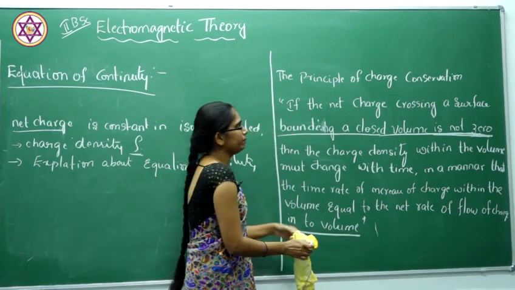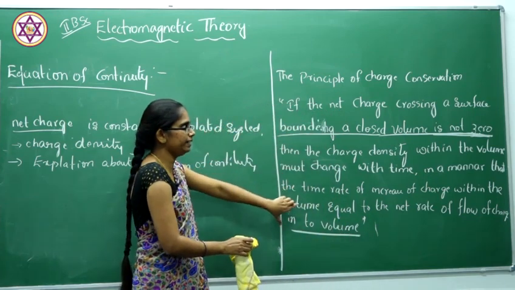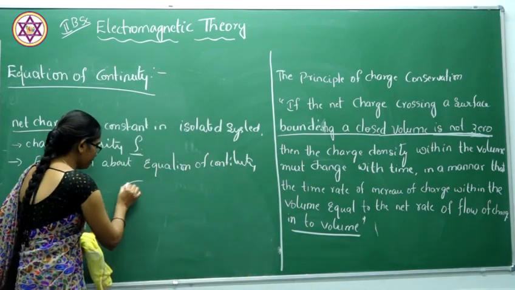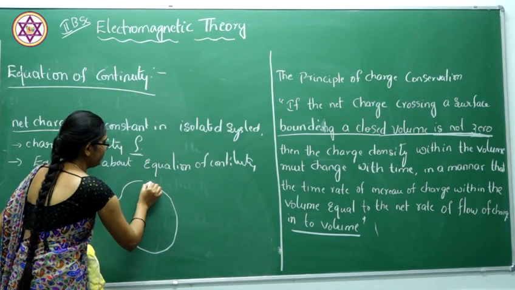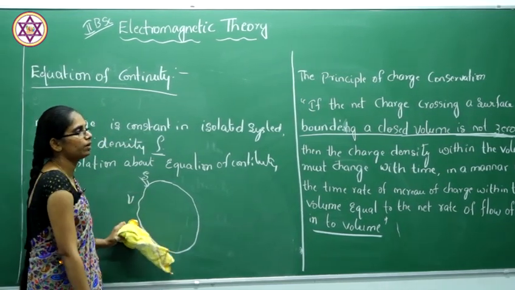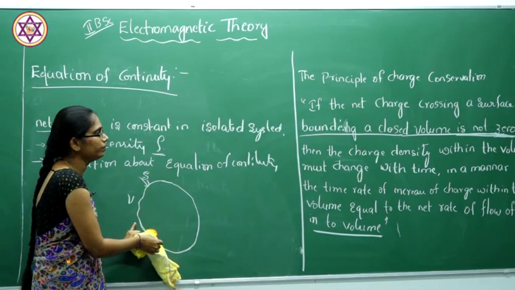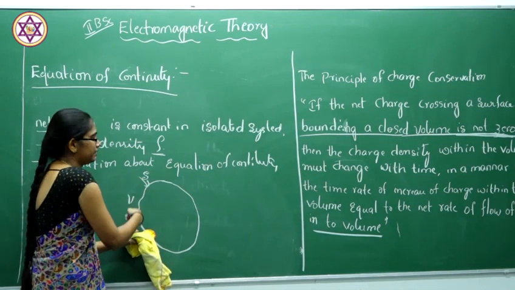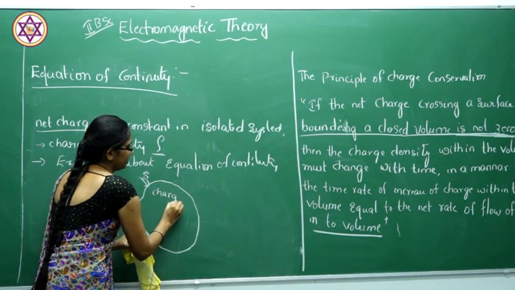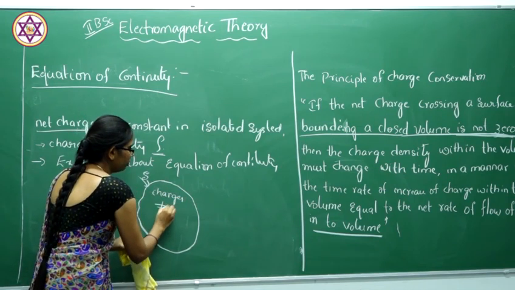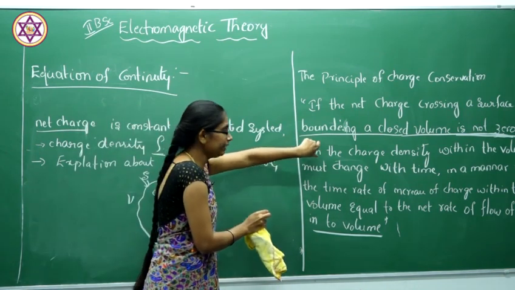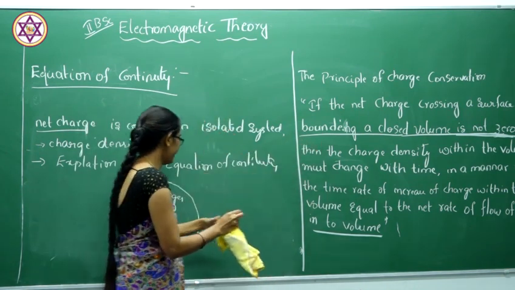a volume. That means this statement says that if you consider some surface S bounding some volume, and the charge in this surface is not equal to 0, then the charge density within that volume must change.